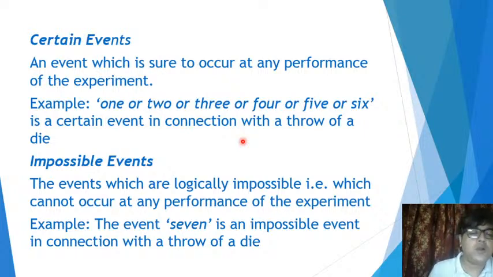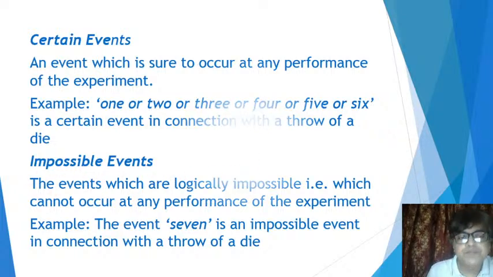Or let me put it in a different way. In the experiment of tossing a coin, I write the event head and tail. I just replace "or" by "and". If I write "or", it becomes certain. Now "or" is replaced by "and", and in that case it becomes impossible, because you are not expected to get head and tail simultaneously if you toss a coin. That is physically absurd. So those events which are not possible logically are classified as impossible events. So these are two special types of events: certain events and impossible events.